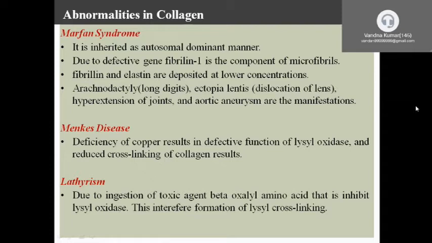Menkes disease is due to the deficiency of copper, and lysyl oxidase is a copper containing enzyme, so defective function of this enzyme reduces cross linking of the collagen.